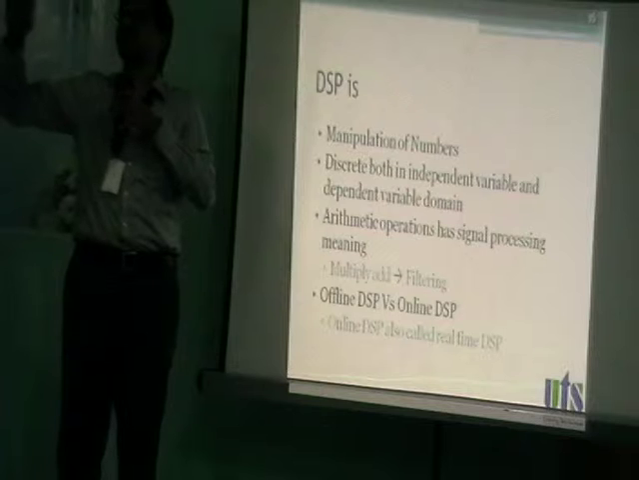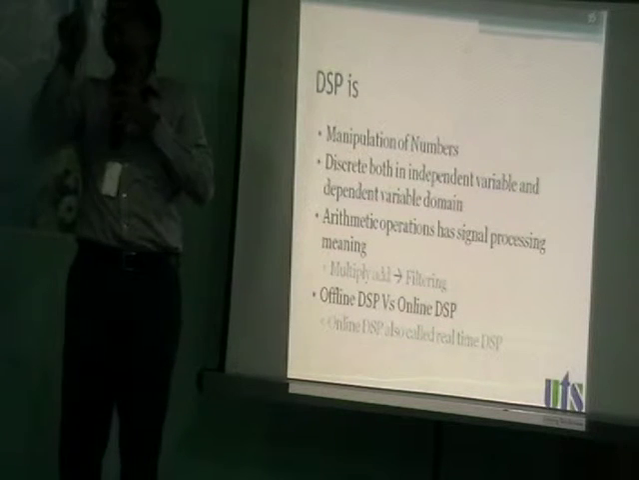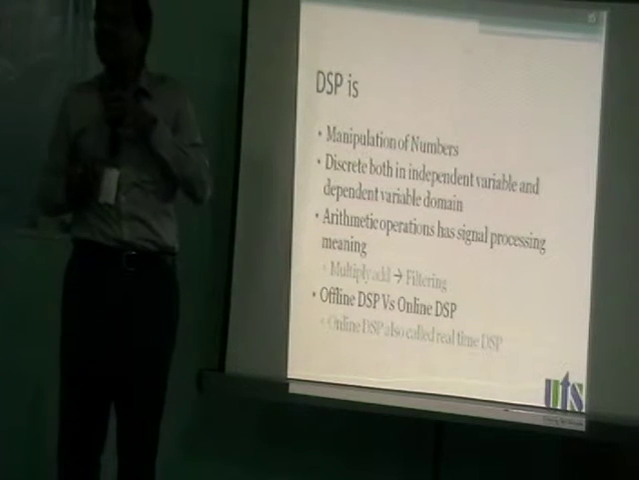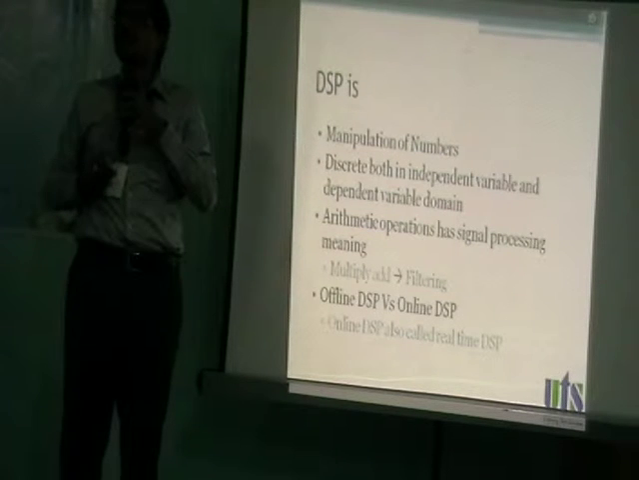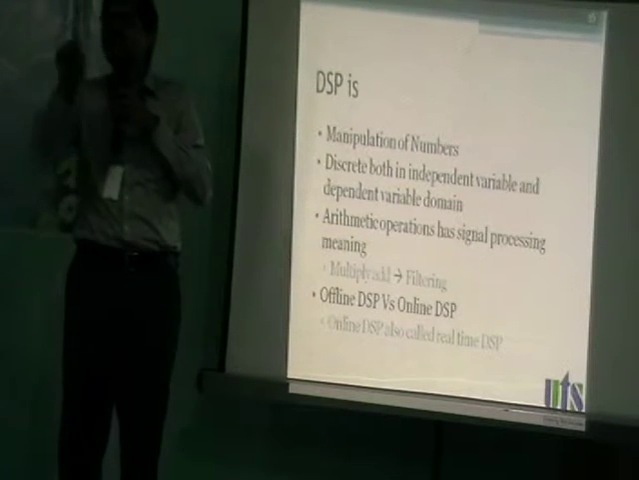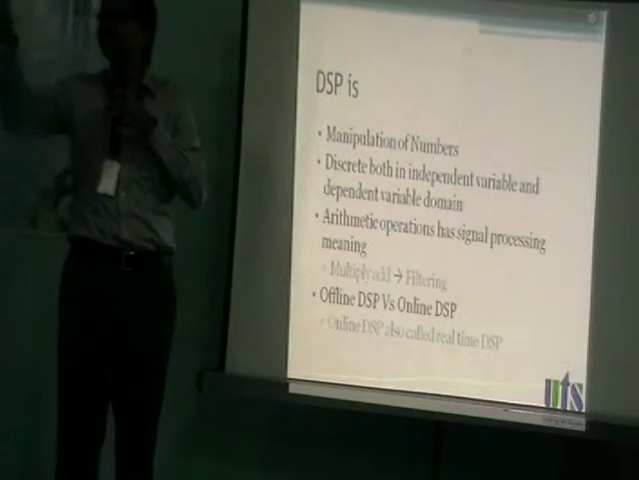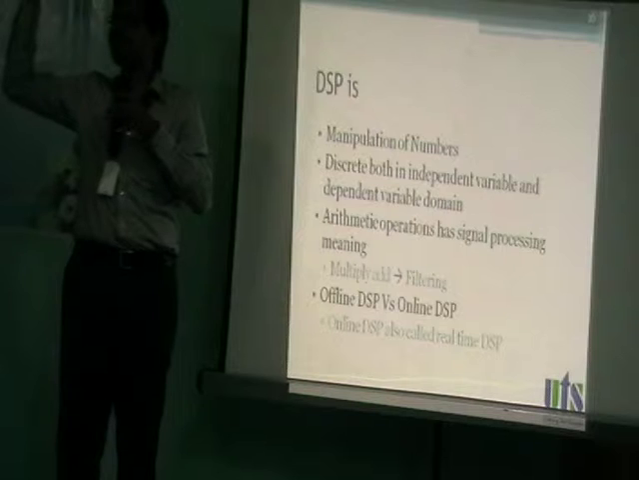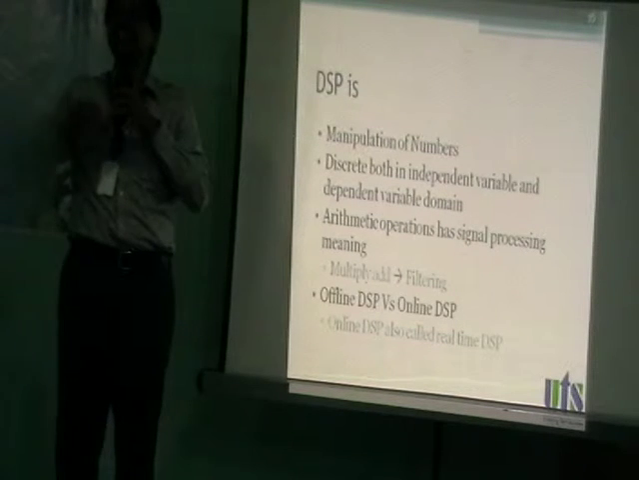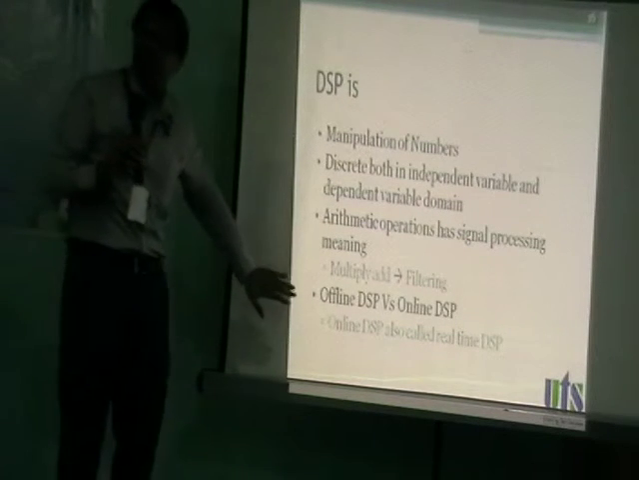Let's say in today's cameras you get face detection or smile detection. Can it be offline or does it have to be online? Smile detection: I take a photograph, it has to be online. Okay, he smiles now. You recognize and take the photograph later, that is not acceptable. It has to be online DSP. So online DSP is what is expected today.